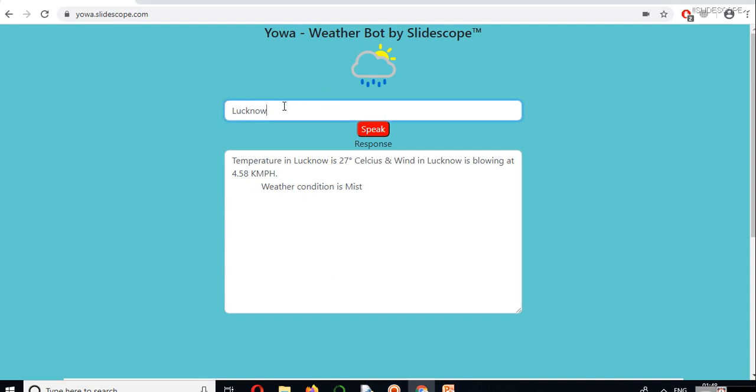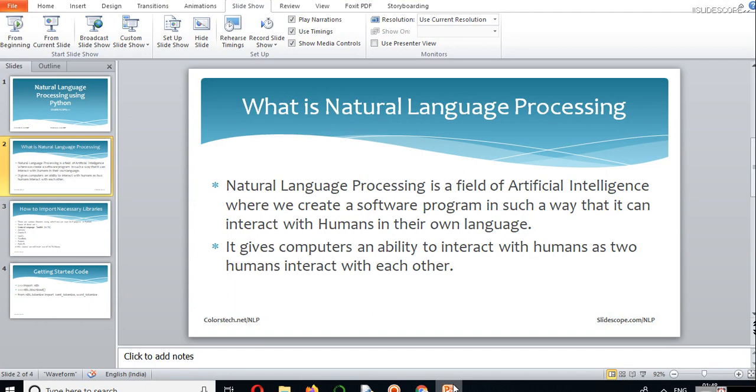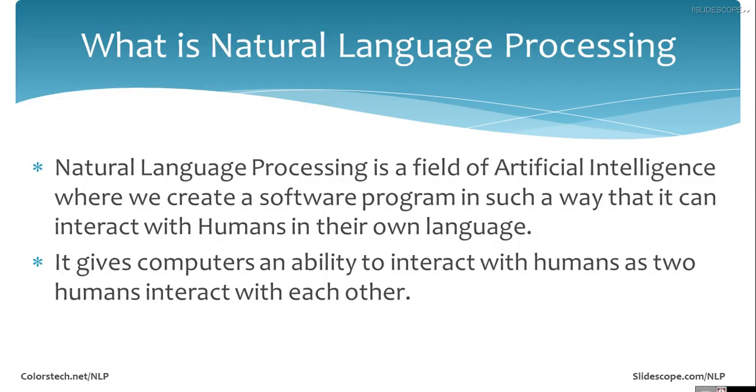Now the thing is, we have used various types of APIs here, but we have also used some Python coding for the natural language processing part. We have used some other tools like that, and with the help of Python we can build something like that, that is more important here. So this is natural language processing. It gives computers an ability to interact with humans as two humans interact with each other.